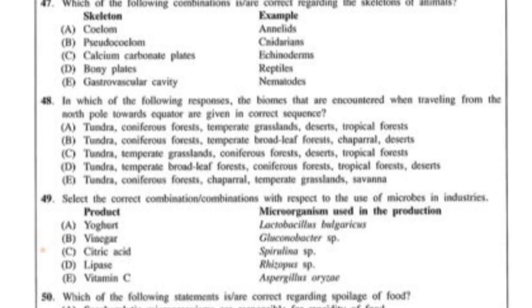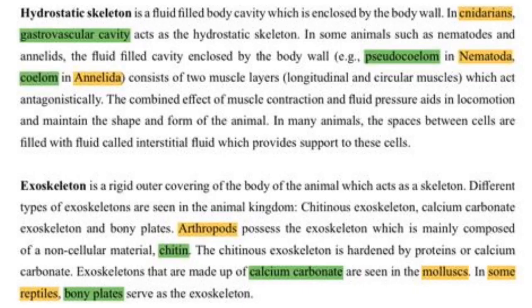Question number 47. Which of the following combinations are correct regarding the skeletons of animals? A says in annelids you can find a coelom. That is correct. Then B says in cnidarians you can find a pseudocoelom. That is wrong. In cnidarians, their gastrovascular cavity acts as their skeleton. So this gastrovascular cavity is a type of hydrostatic skeleton. So cnidarians don't have a pseudocoelom. They don't even have a coelom.